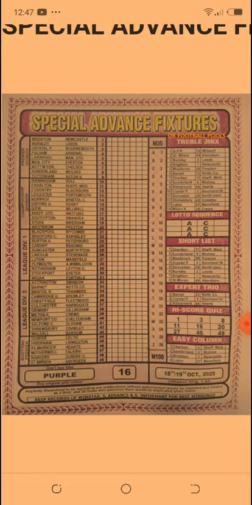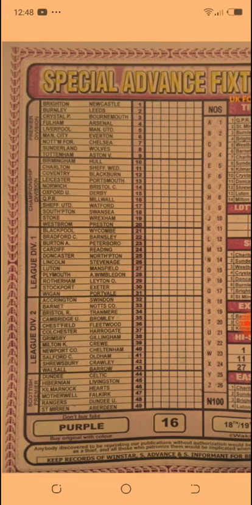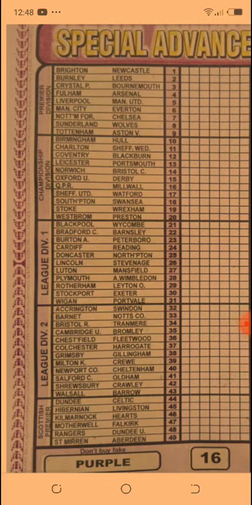Let's get started with the special advanced fixtures paper. On the special advanced fixtures paper, we have a couple of settings that have actually come to stay. Let's take a look at the fixtures first. From the top left corner of this paper, we have the returning to play, the English Premier Division of England.